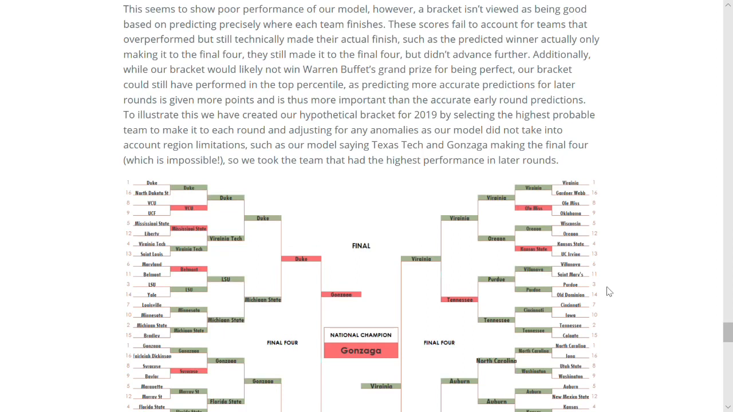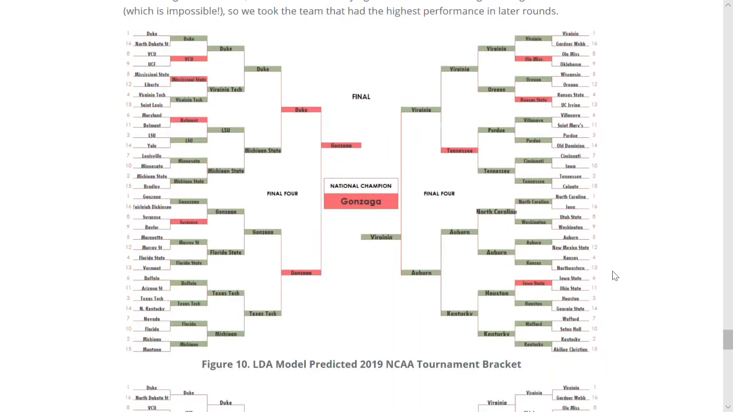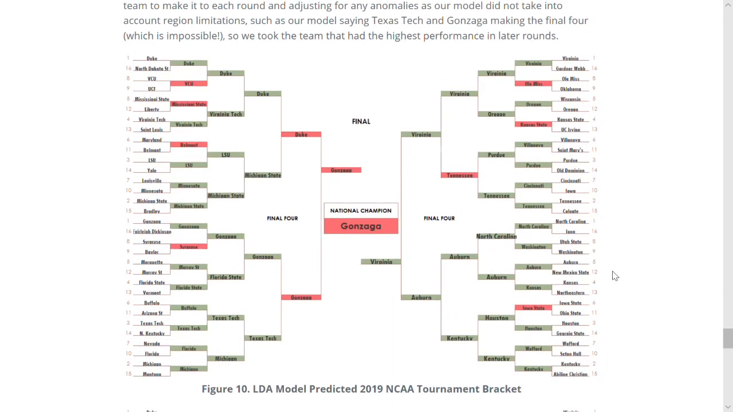To illustrate this, we have created our hypothetical bracket for the 2019 tournament by selecting the highest probable team to make it to each round and adjusting for any anomalies, as our model did not take into account region limitations, such as our model saying Texas Tech and Gonzaga making the Final Four, which is impossible due to them being from the same region. So we took the team that had the highest performance in the later rounds. As we can see, our theoretical bracket actually performed fairly well.